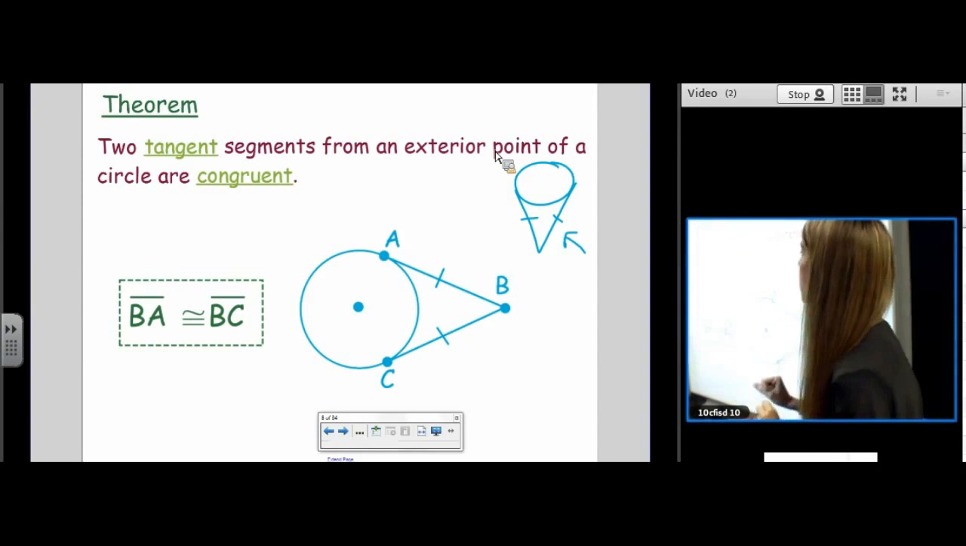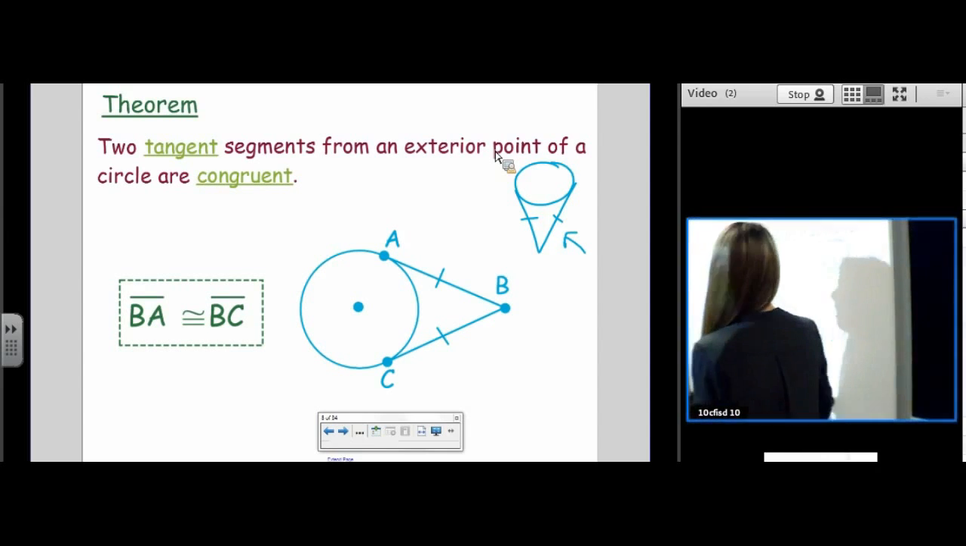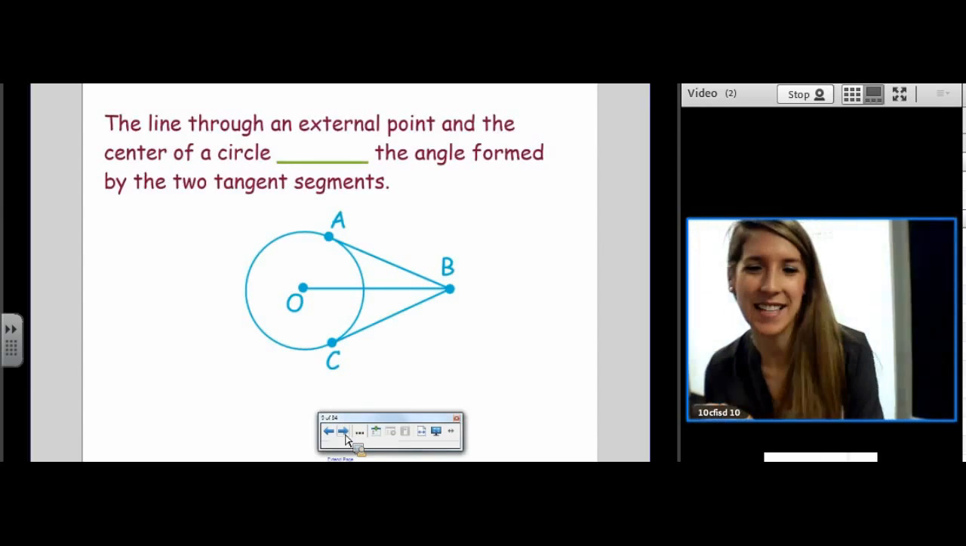So, the ice cream cone theorem: two tangent segments coming from the same point are going to be the same length. Okay, so let's try to see if we can come up with the next theorem.